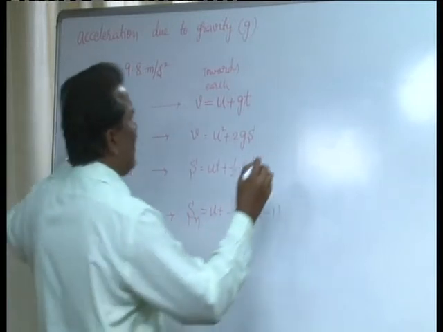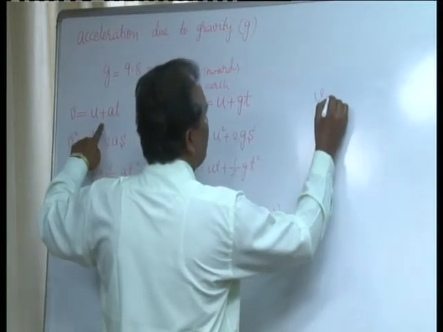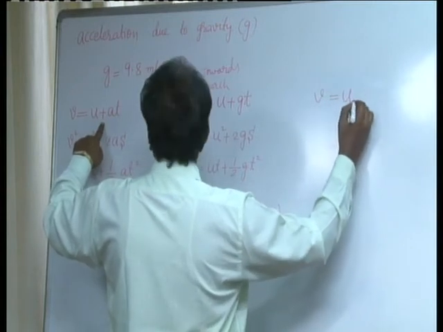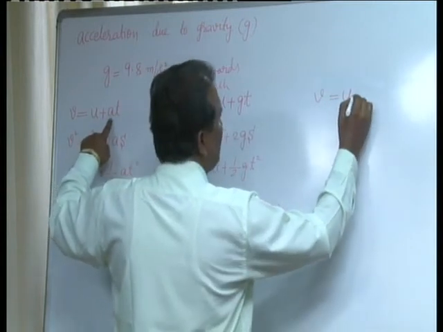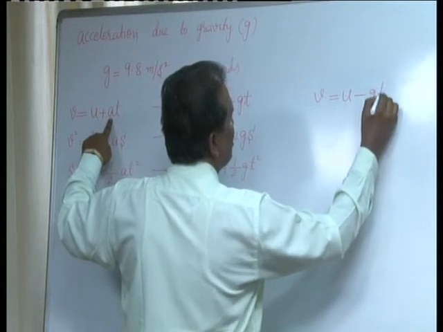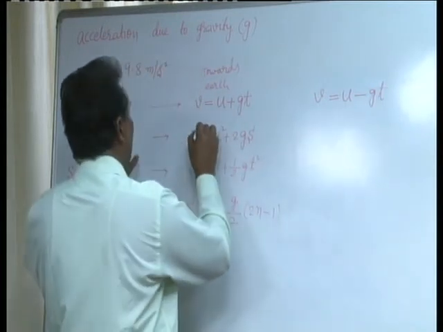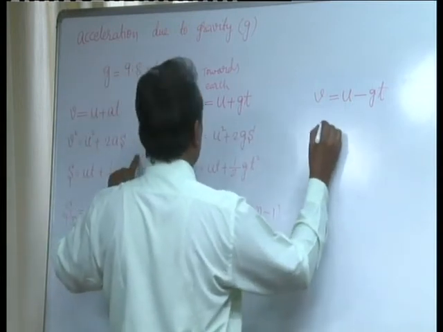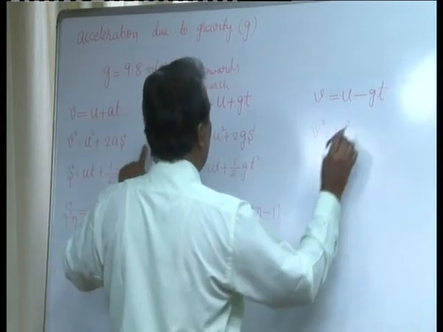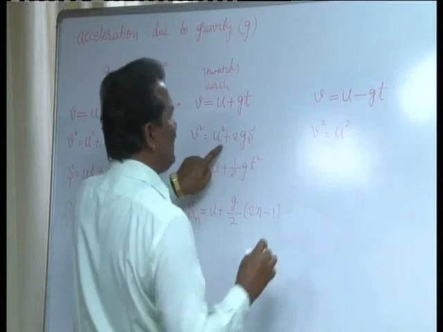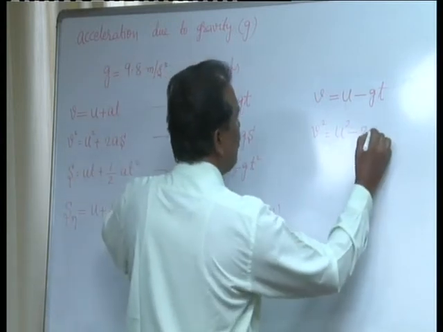If you follow this convention, the first equation becomes v is equal to u plus a, where a is minus g, plus into minus is minus gt. The second equation is v square is equal to u square, g is minus g, minus into plus is again minus 2gs.